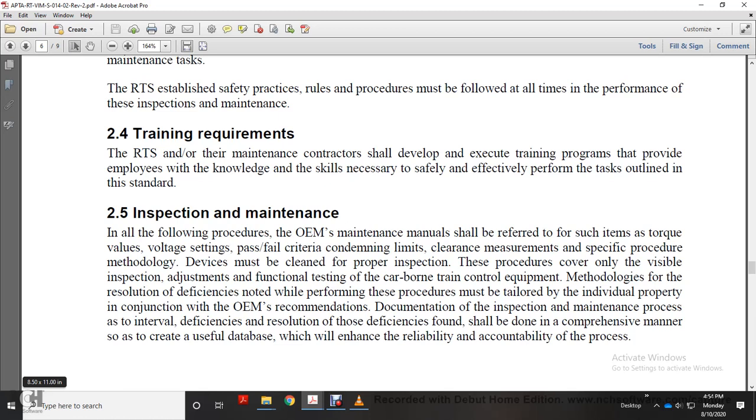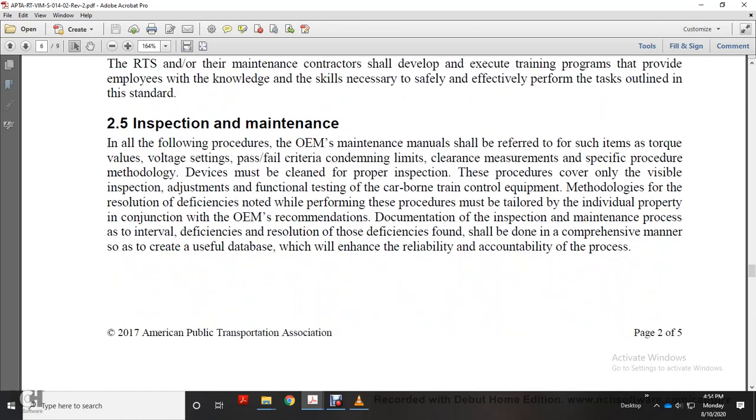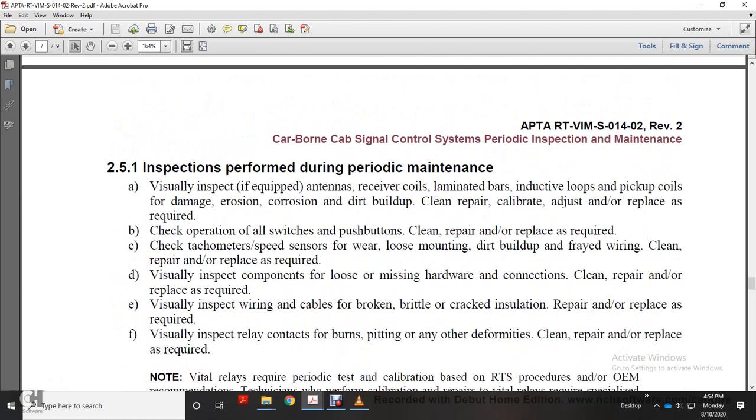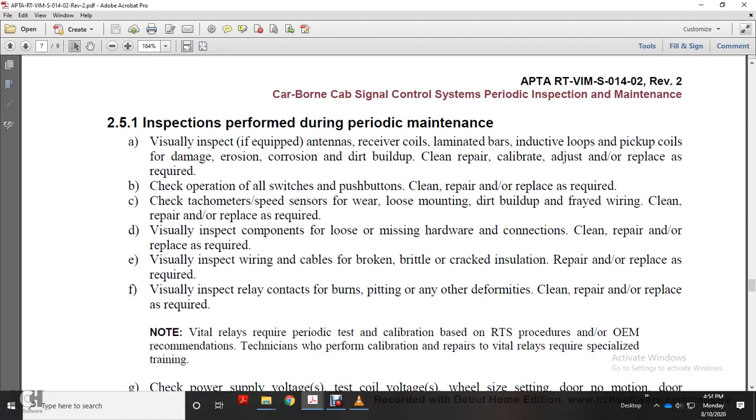Maintenance process for the interval of deficiency resolution. The deficiency found should be handled in a comprehensive manner with a useful database, which will enhance the reliability and accountability of the process. 2.5.1 Inspection performed during the periodic maintenance.